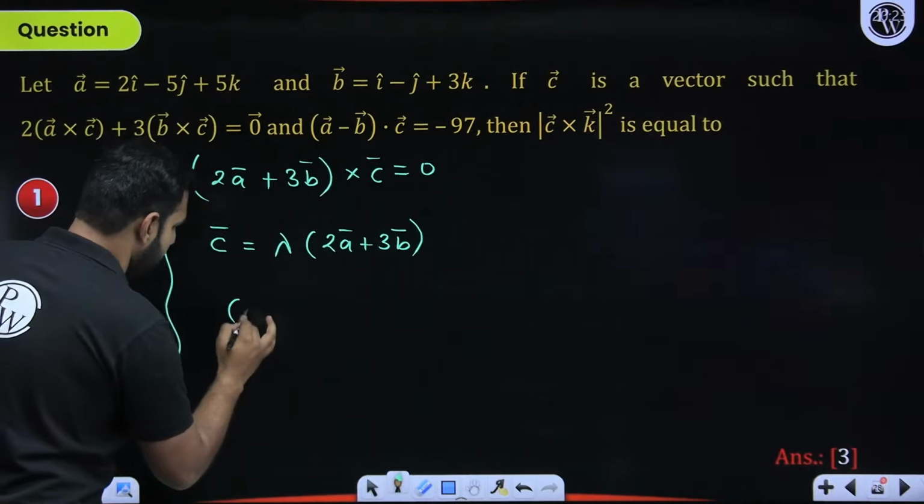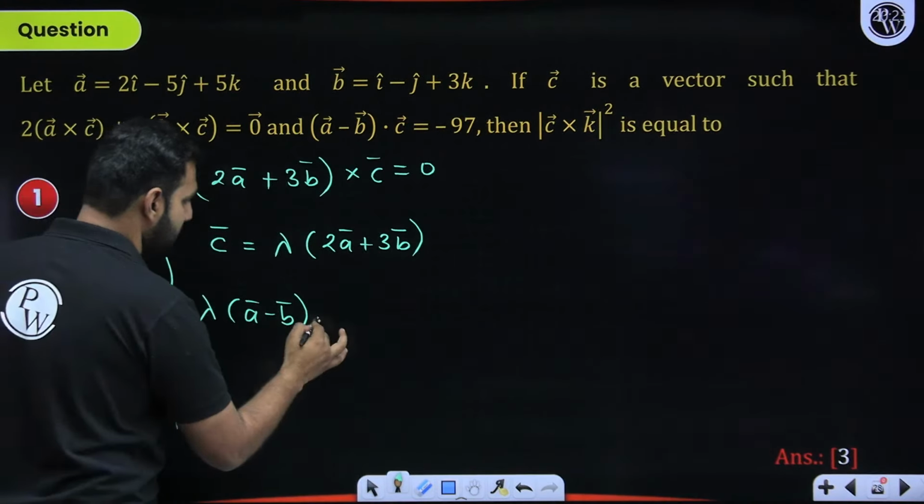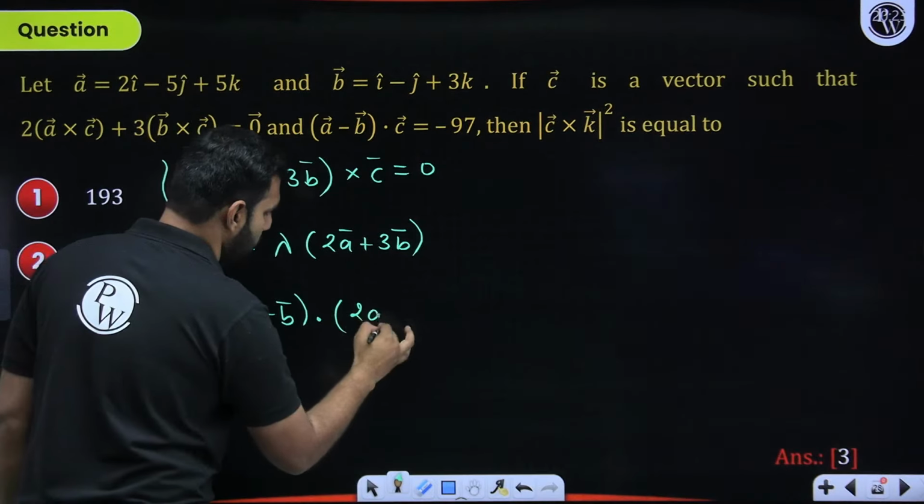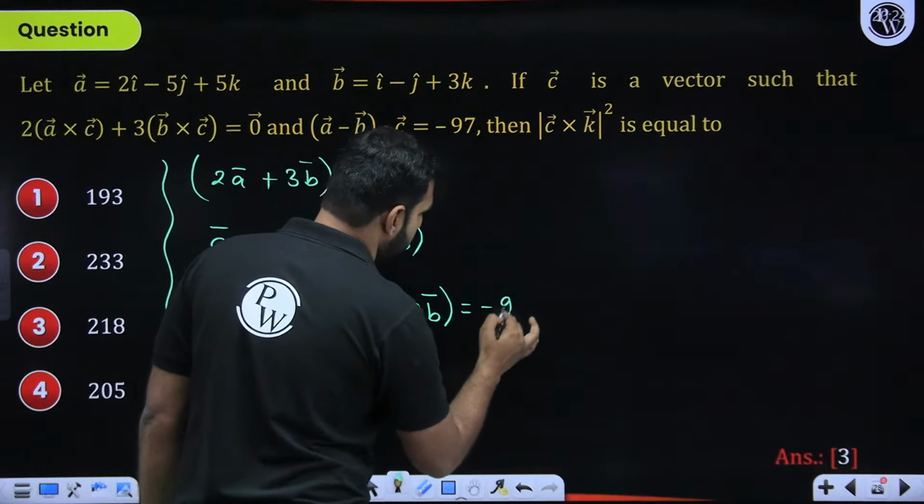A minus B remains like that. Dot C. C is this. So dot C means what? This dot this, which is C, which is 2A plus 3B. And this we are told to be minus 97.